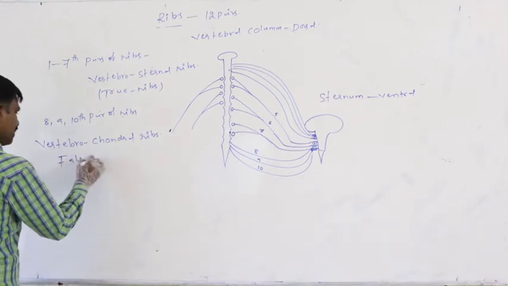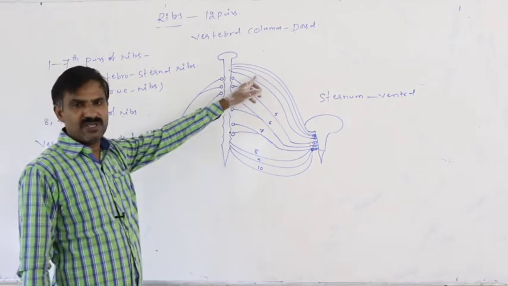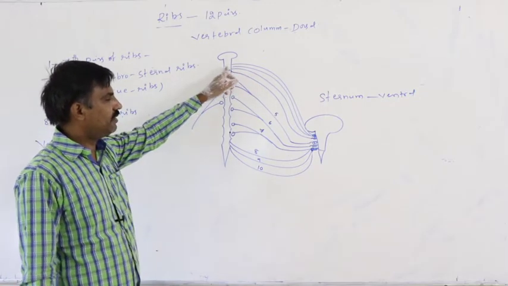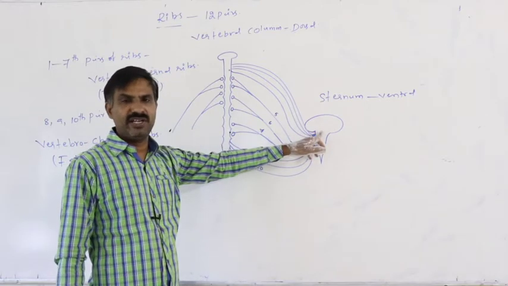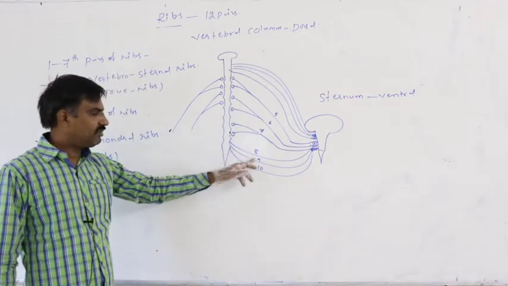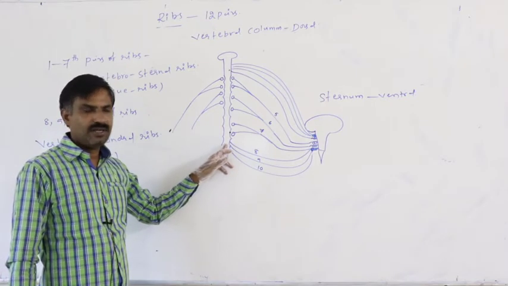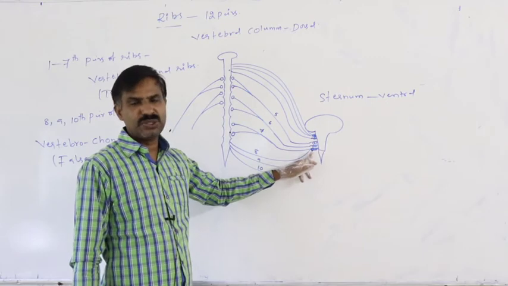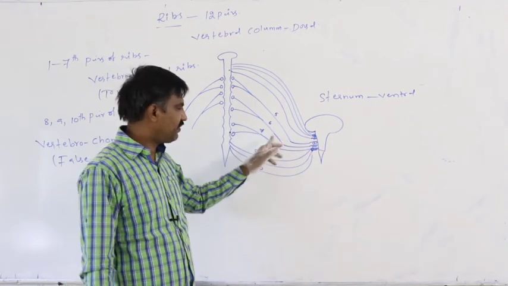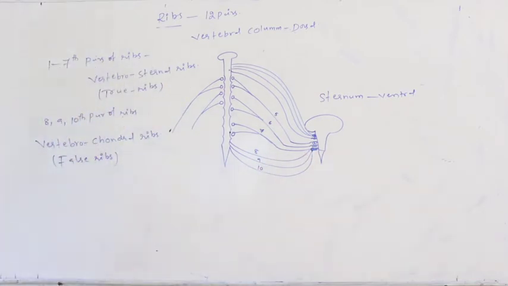These are the false ribs. These are not original ribs. Original ribs means that the ribs attach to the vertebral column dorsally and attach directly to the sternum ventrally. Then we can say they are the original ribs, or true ribs. But the 8th, 9th, and 10th pairs of ribs, though dorsally attached to the vertebral column directly, ventrally attach to the hyaline cartilage of the 7th pair of ribs. So only these are said to be the vertebrochondral ribs. They are false ribs.